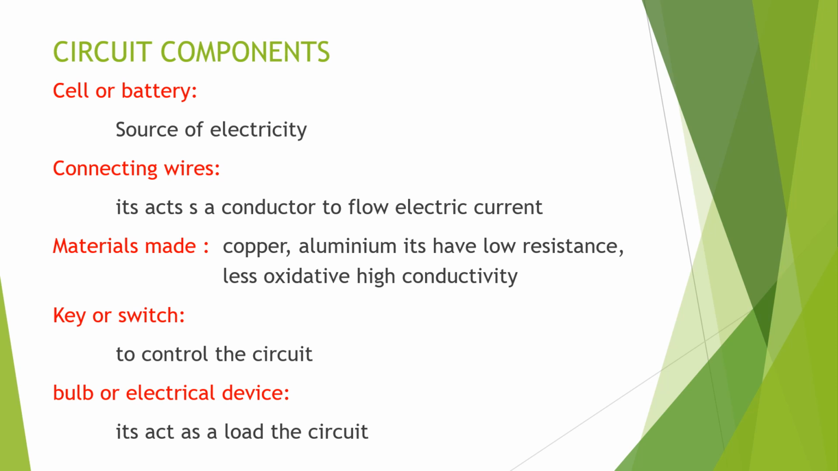Key or switch. We can use an open key or closed key, switch, open or on switch. It is used to control the circuit. Bulb or any electrical device we can use. It acts as a load. This is the circuit.